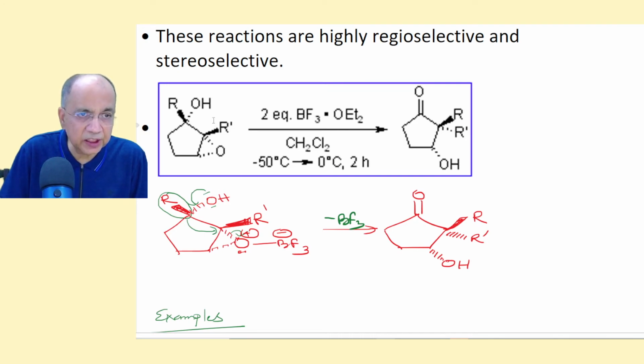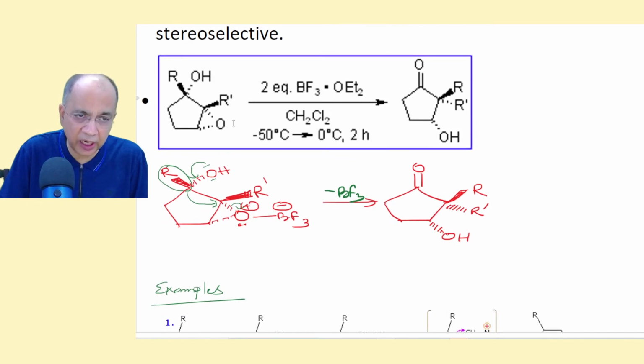If this is a cis compound, the OH and the epoxy on the same side, R and R dash are also on the same side, then the OH comes here and the R group migrates to the top position, remains at the top. This R dash will definitely come down, and this will be breaking the bond, and this O will remain down.